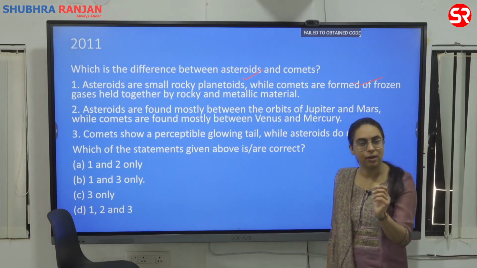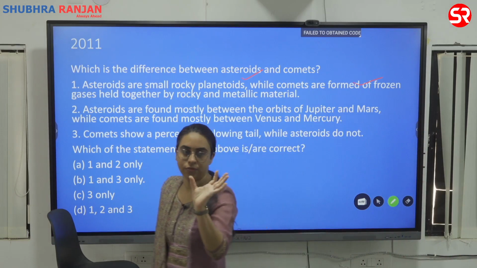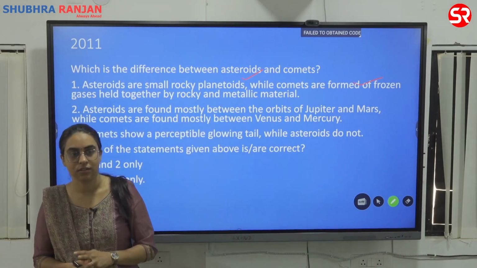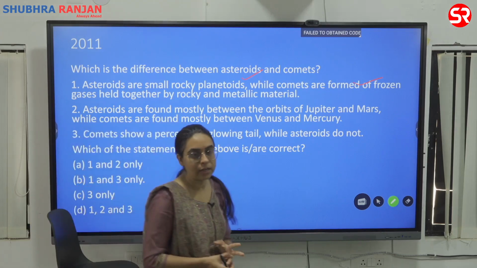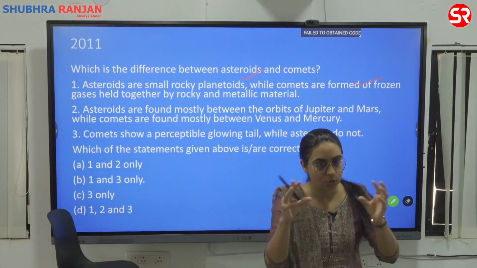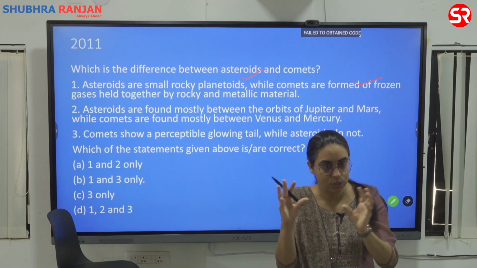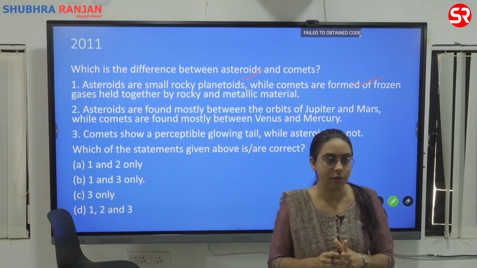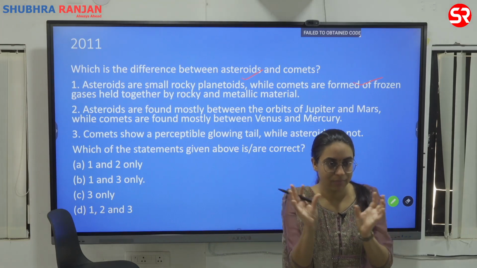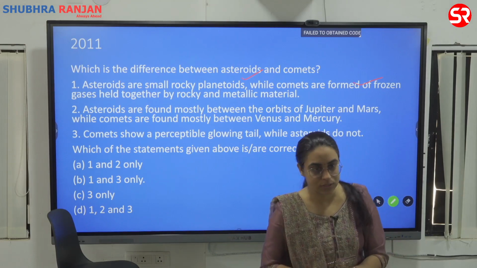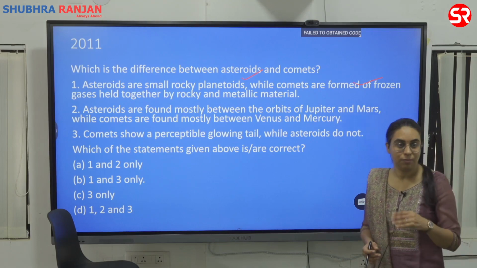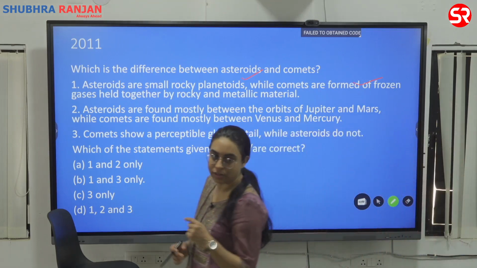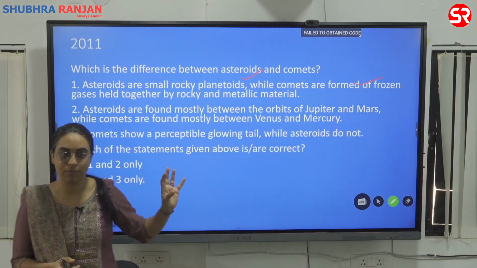They are small planetoids, meaning small lumps of rock. When the planets were formed, the small particles that existed before that, the small rocky substances, were called planetoids. Before the planets came, the small rocky bodies were called planetoids. So they are small rocky planetoids. The pre-stage of a planet is called a planetoid, right? So they are the pre-stage of planets.